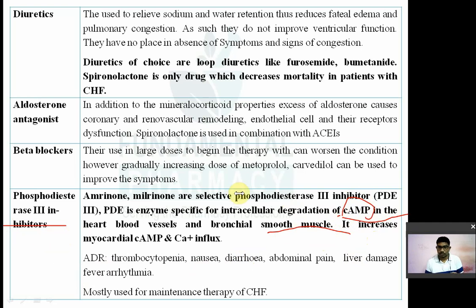So what will phosphodiesterase 3 do? It metabolizes cyclic AMP, so it will not allow vasodilation, so inhibit it. Amrinone and milrinone are the phosphodiesterase 3 inhibitors. A question regarding this has already come: what is the mechanism of amrinone and milrinone? So remember. Now, what are the adverse drug reactions of these drugs? They will cause thrombocytopenia, nausea, diarrhea, abdominal pain, liver damage, and these drugs are mostly used for maintenance therapy of congestive cardiac failure.